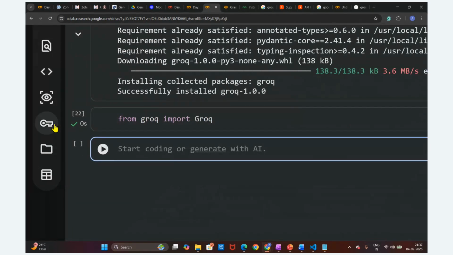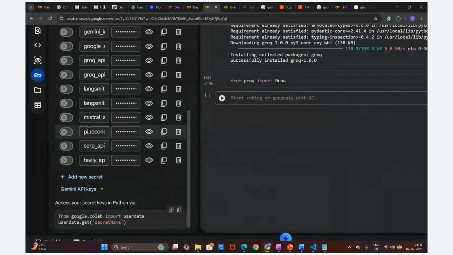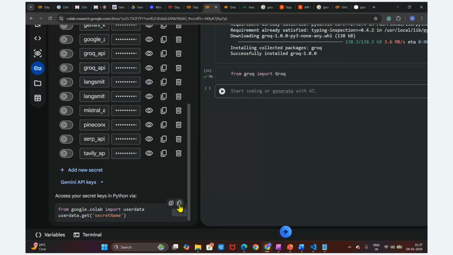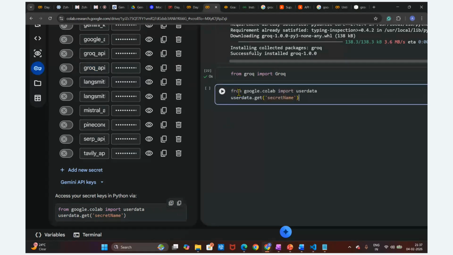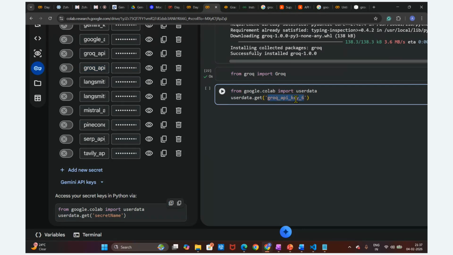Now we are going to set up this environment key. As of now, we have just stored it here, right? You can see we have stored this environment key as a Groq API key. I want to copy this command and paste it here. This is the command, guys. From the Google Colab userdata, we need to get the secrets. What is the secret name here? This is the secret name, GROQ_API_KEY, that we have stored here. I'm going to store this into a variable, groq_api_key. Okay, so I'm going to execute now.